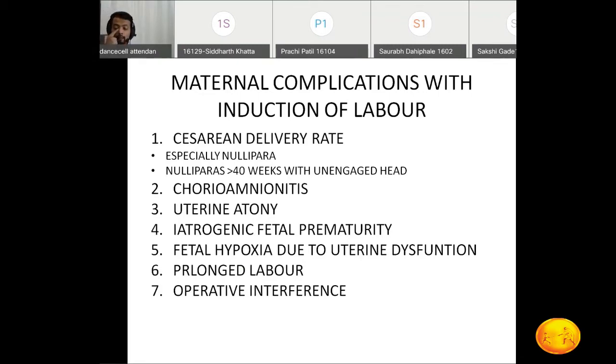And as that patient is not going into spontaneous labor and we are inducing her labor, after delivery what happens? There is more possibility that the patient will go into uterine atony. Okay, that means postpartum hemorrhage; chances of postpartum hemorrhage are more in the patient who has undergone induction of labor.